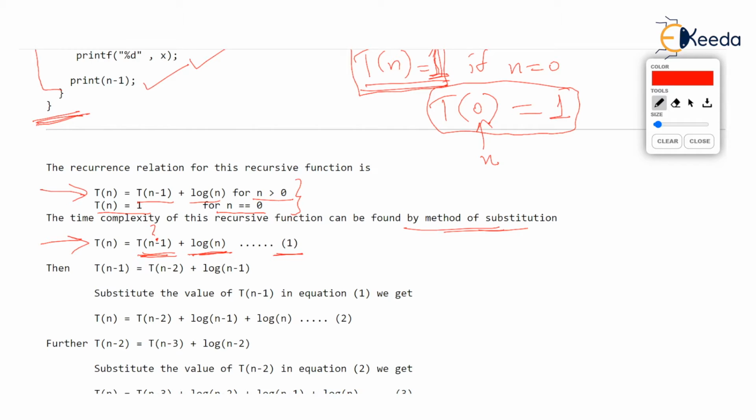Surely, if this n is n minus 1, then the term on the right hand side will become T(n minus 2), and this term will become log of n minus 1. So that's how we got T(n minus 1) is T(n minus 2) plus log of n minus 1.